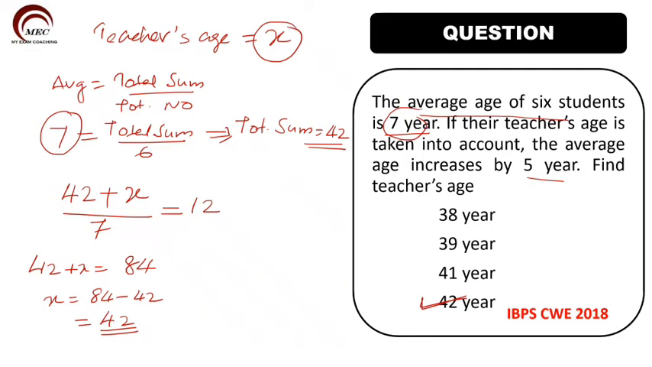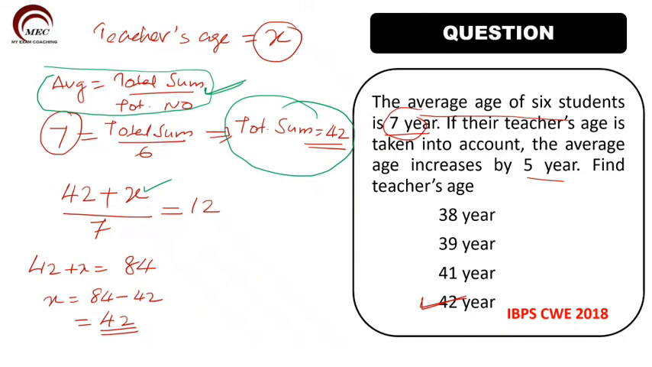The concept of average is very, very important, so you have to remember this formula. Average is equal to total sum divided by total number. From the given information, first we will find out the total sum. The total sum we got is 42. And when the teacher's age is also added, we will get 42 plus X. Initially there were 6 students. When the teacher is also added, the total number will become 7. And when the average increases by 5 years, it will become 12. From this equation, we can find out the value of X. So when you practice more, it becomes very easy and you can easily solve this type of questions.